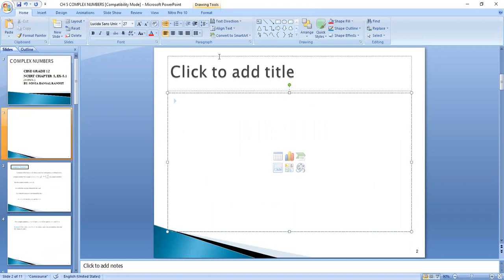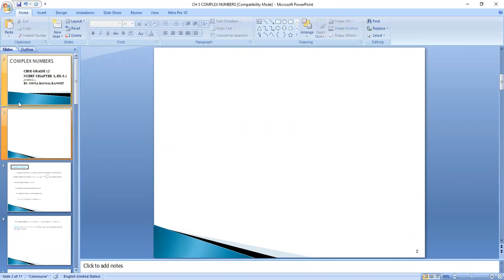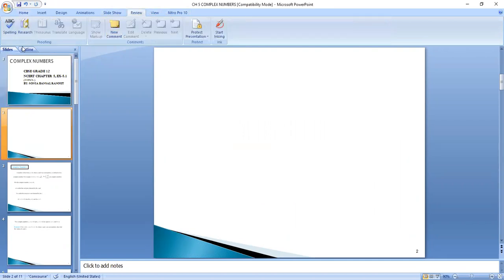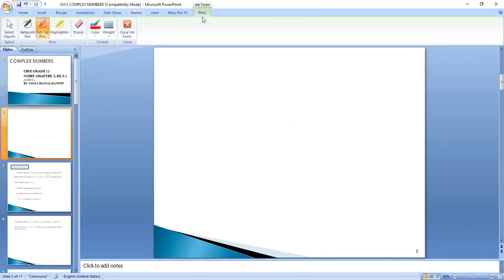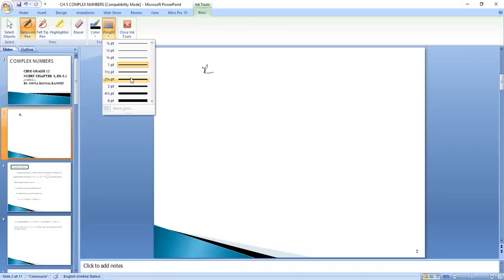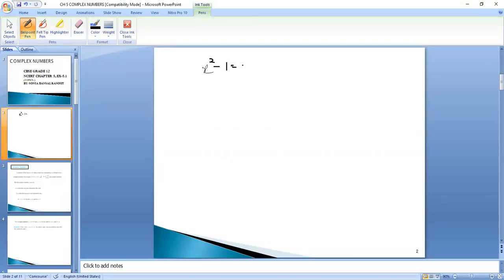We have solved so many equations in the earlier classes, like if I want to solve x square minus 1 is equals to 0, right? It will be x square is equals to 1.